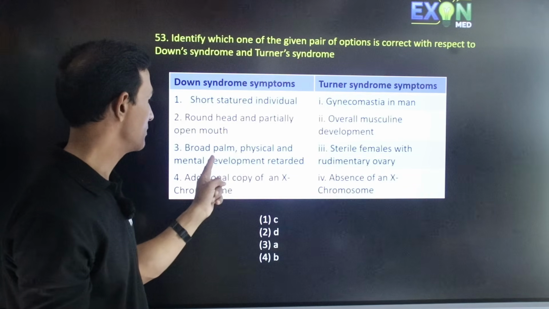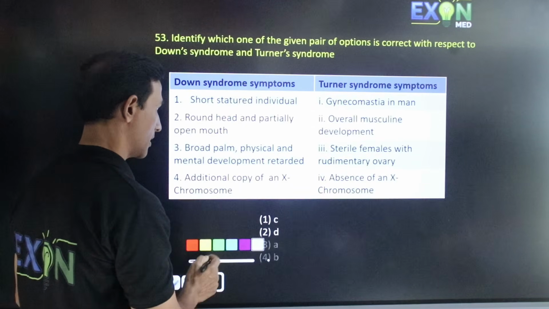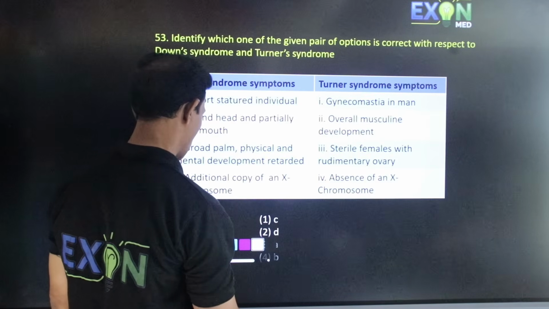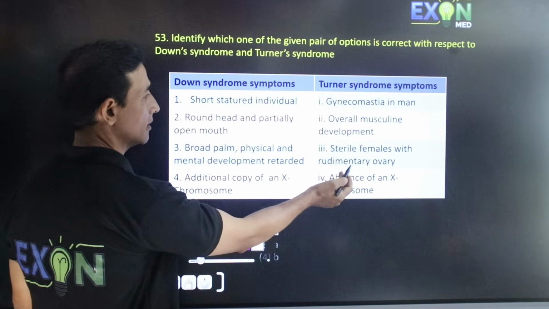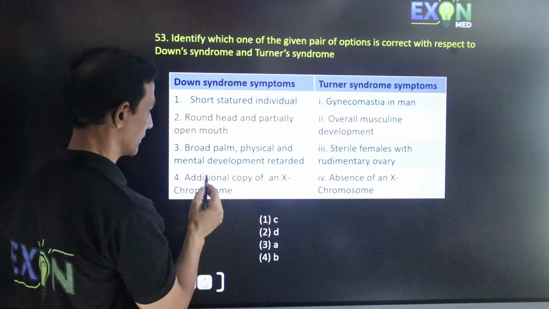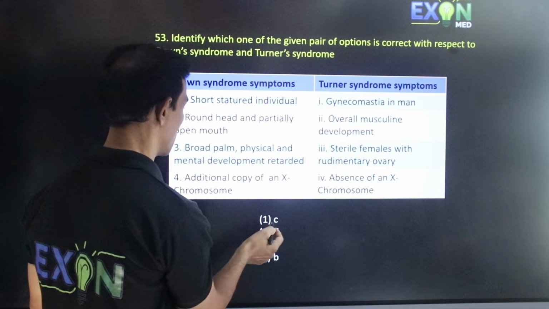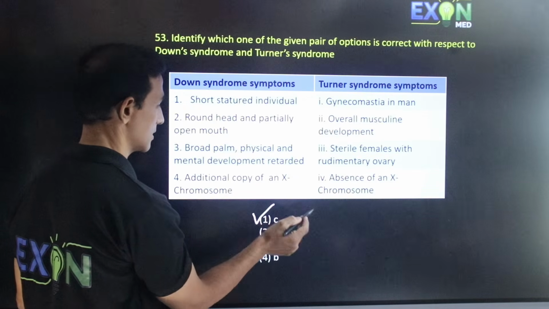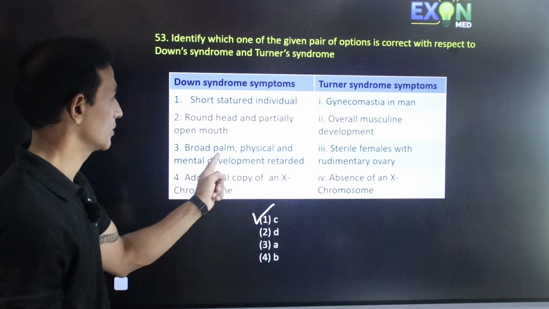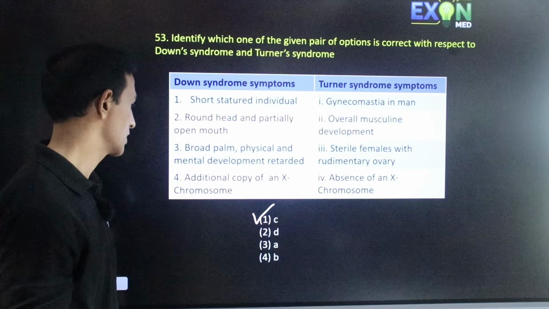Broad palm, physical and mental development retarded, this is correct. And sterile females with rudimentary ovary, these are females, correct. So hence the correct option is the third one, that is C. This is the correct answer. So this is the Down syndrome symptom and this is the Turner symptom.